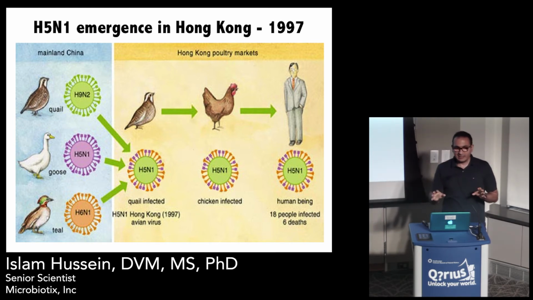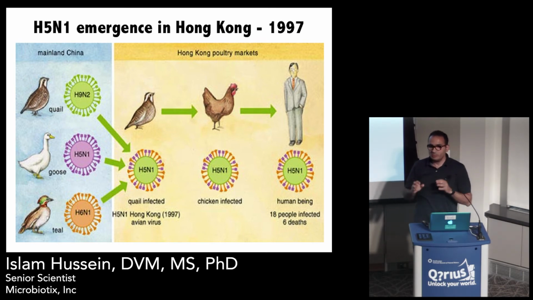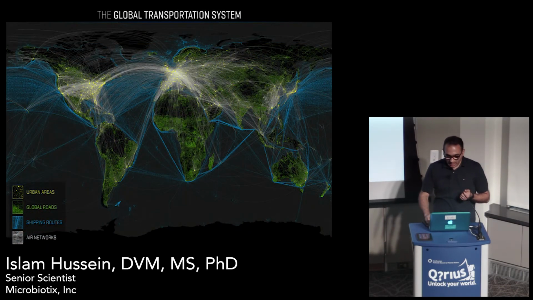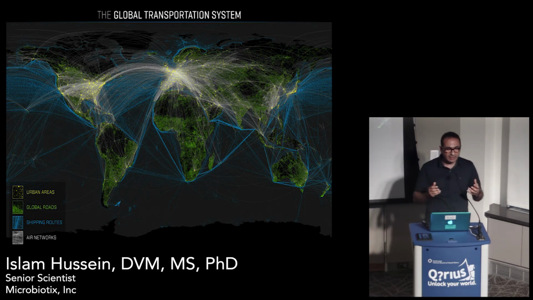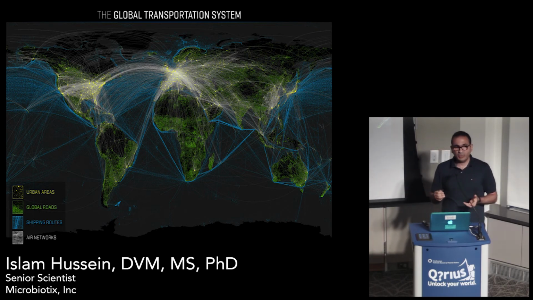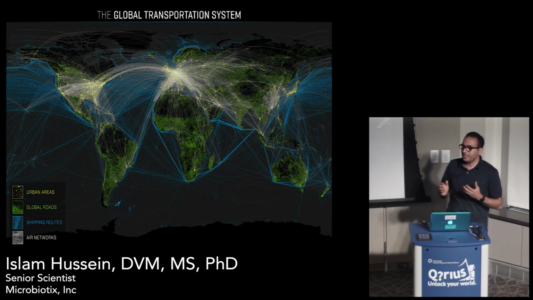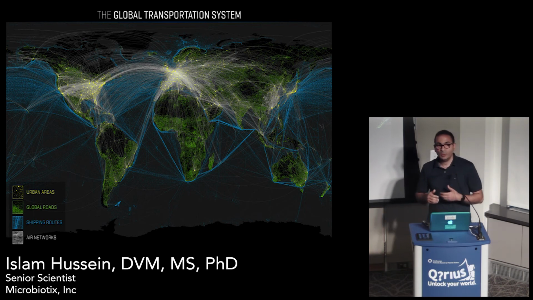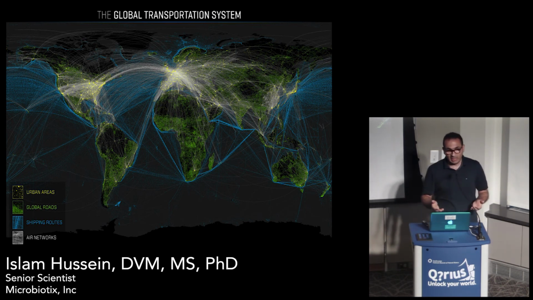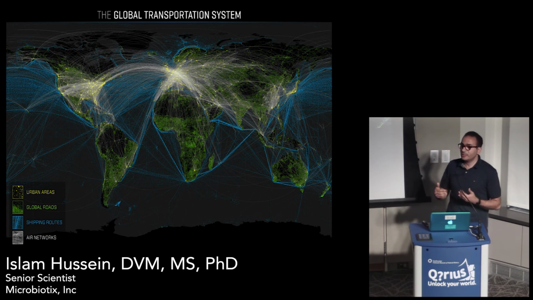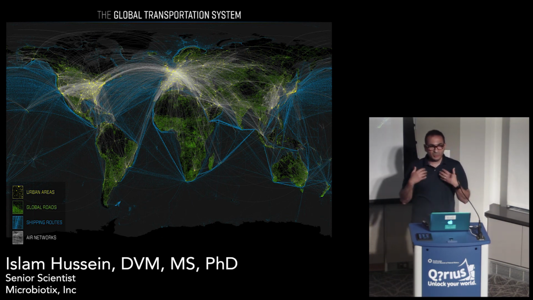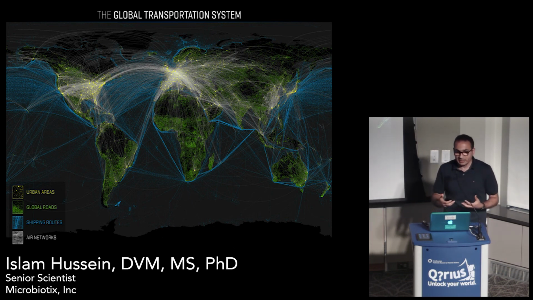In the unlucky scenario that one of these viruses becomes adapted to humans, and given our current lifestyle that we travel a lot, this virus can establish a pandemic really quickly. If you ask a flu virologist to give you predictions about the next pandemic, they will probably tell you that we cannot predict which virus, we cannot predict when it's going to happen, but it is bound to happen. It's just a matter of time. And that's the reason why we need to get prepared. We need to do surveillance. We need to carry on doing research on vaccines and so on. And that's it. Thanks very much for listening.